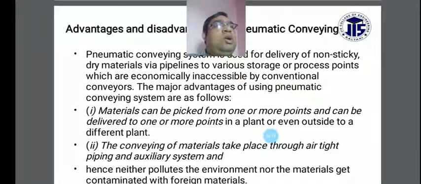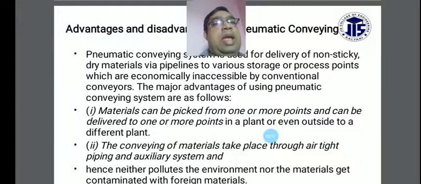Similarly, the material will be transferred through the different pipeline systems, and different hoppers will also be given, along with collectors to collect your materials. The materials will be transferred to the specific place you want. This is done by the pneumatic conveyor system, and this is one advantage.